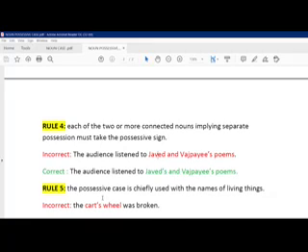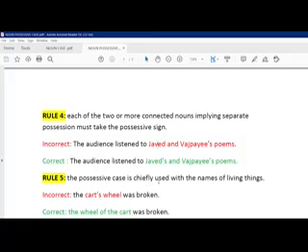Then comes rule 5: the possessive case is chiefly used with the names of living things, not with things like table's leg. We don't write that. We write the leg of the table, because the table is non-living. But if you are telling about Suman sir's hand or finger, or head, or